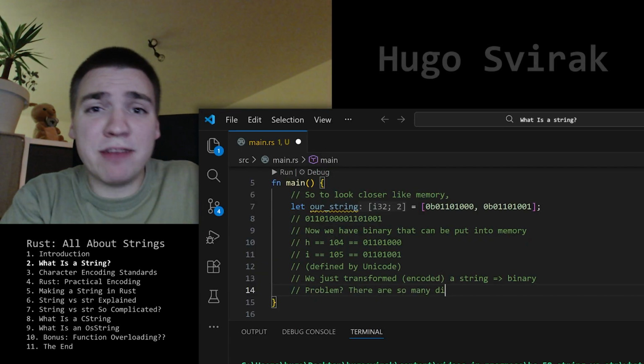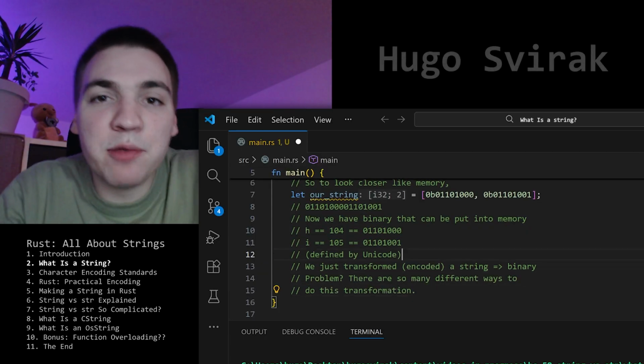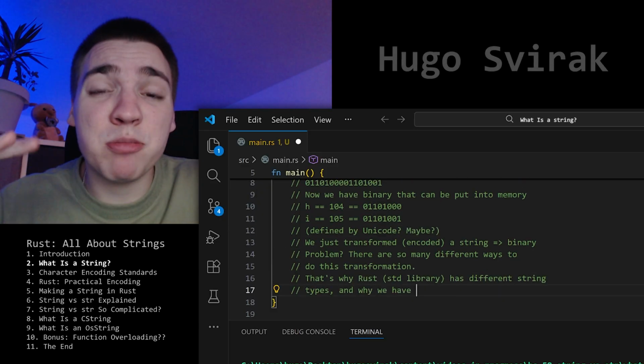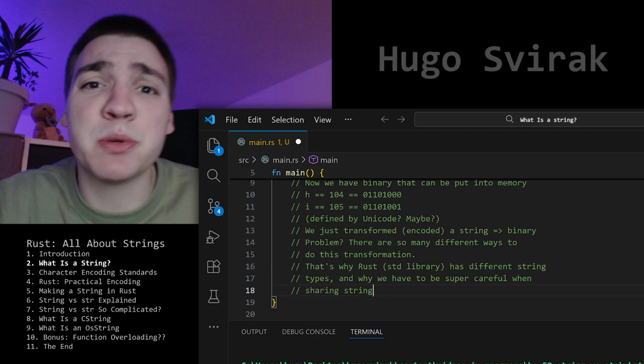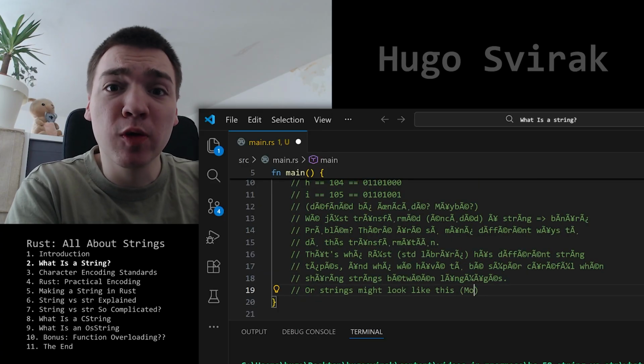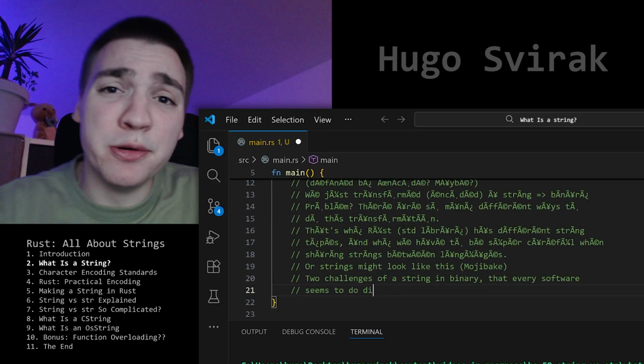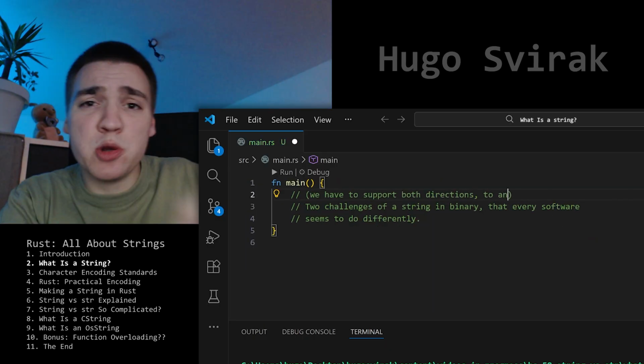Problem? There are so many different ways to do this transformation. Like how do we get the number of the character in the first place? That's why Rust has different string types and why we have to be super careful when sharing strings between languages. Or strings might look like this, it's called mojibake. Let me address two challenges of a string in binary that every software seems to do differently. We have to support both directions to and from binary.